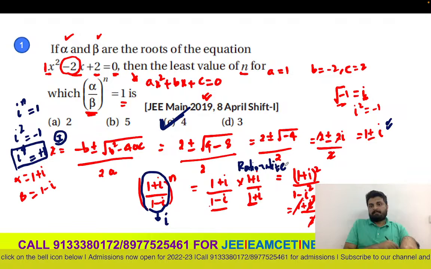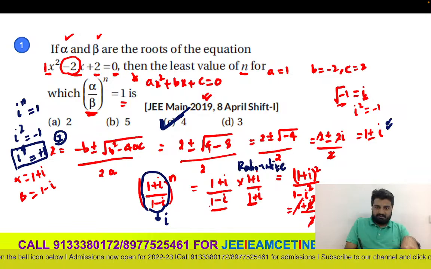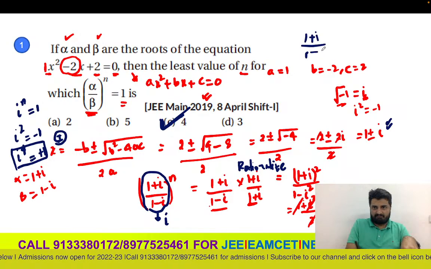And once you rationalized and simplified, you got that 1 plus i by 1 minus i is i. So from now on, any question where you see 1 plus i by 1 minus i, you can just replace that with i.